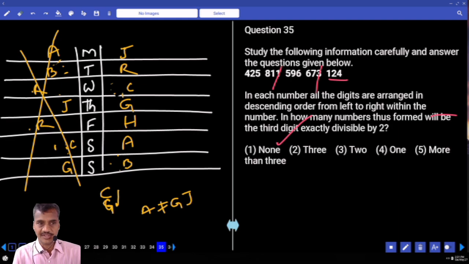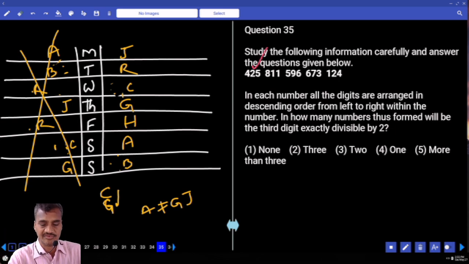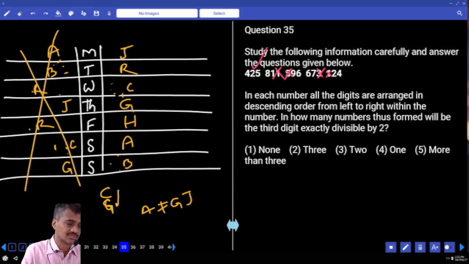Then 35. In each number, all the digits are arranged in descending order from left to right. Then within the number, how many numbers will be exactly divisible by 2? Now tell me, what are the numbers that are divisible by 2? Even numbers. Even numbers means the digits are arranged in descending order. That means which digit is coming at the last place? Lowest digit. Now among the lowest digits, we need to check whether it is odd or even. Now 2 is the lowest, it is an even number. 1 cannot be divided by this one. 5 cannot be divided. 3 cannot be divided. 1 cannot be. And so what is your answer? Only 1. That is the choice for question number 35.